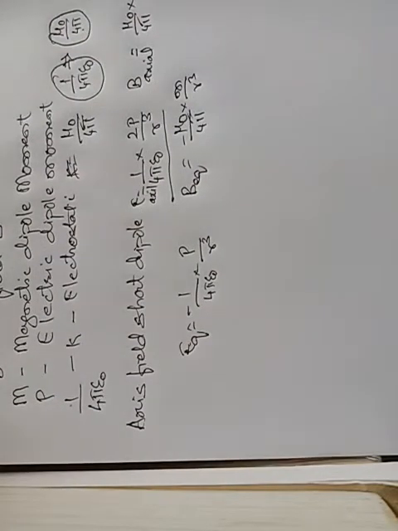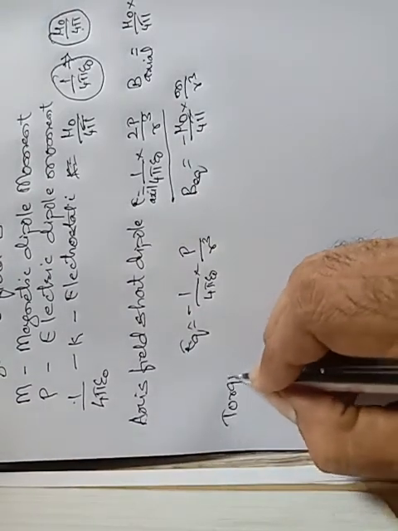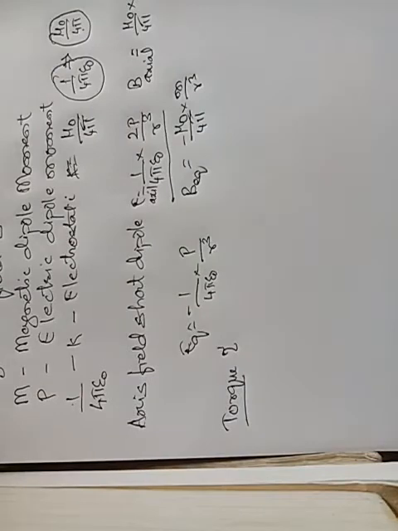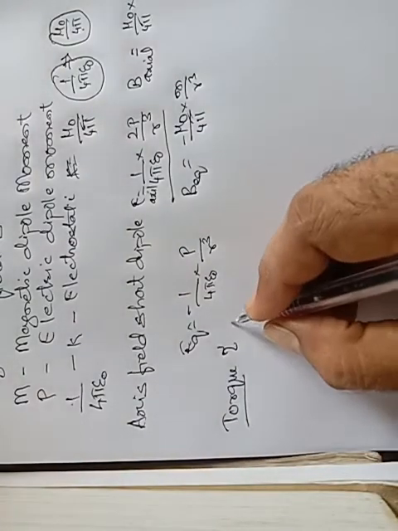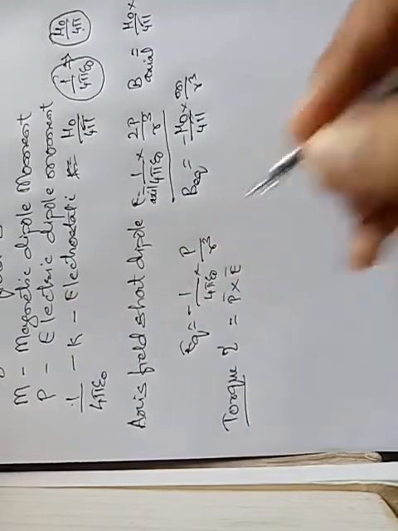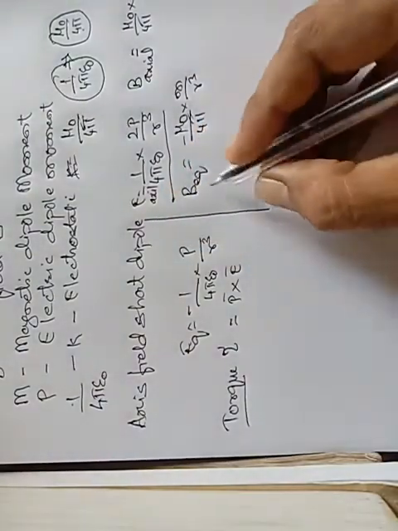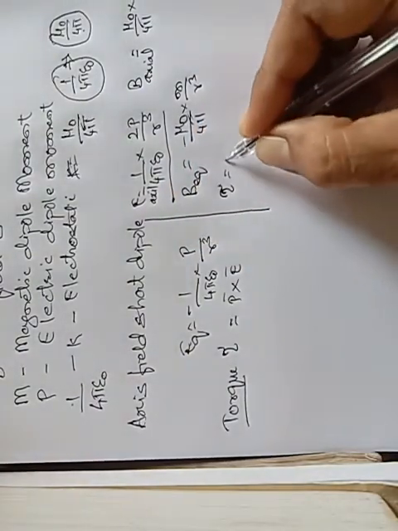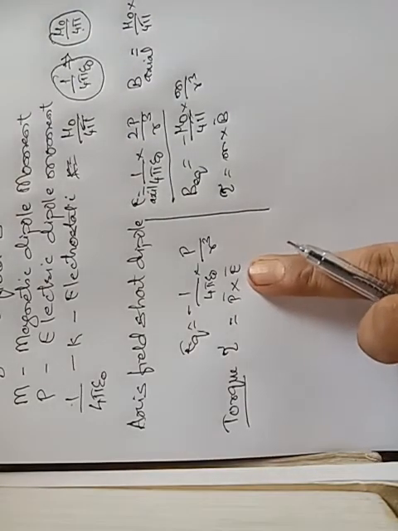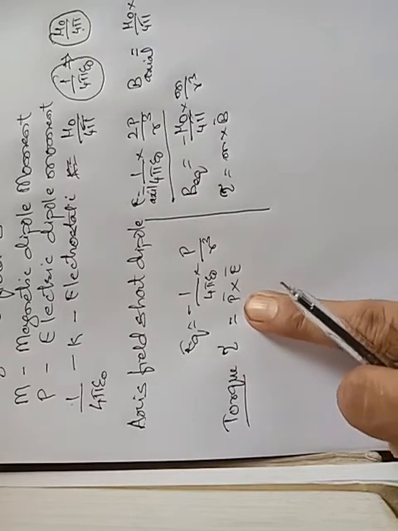Similarly, next we have seen the torque. How will you represent the torque in case of electrostatics? In case of electrostatics, we have derived the relation tau is equal to P into E. In case of magnetism, tau is equal to small m into B. Here in case of electrostatics, E is the electric field, so the electric field is multiplied by the dipole moment.